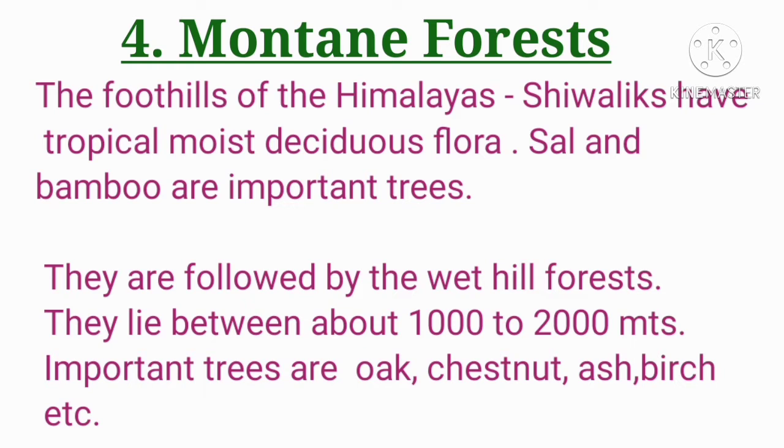In mountainous areas, the decrease in temperature with the increase in altitude, means height, leads to a corresponding change in natural vegetation. The foothills of the Himalaya, Shivaliks, have tropical moist deciduous forest. Flora means natural vegetation. Sal and bamboo are important trees. They are followed by the wet hill forest.